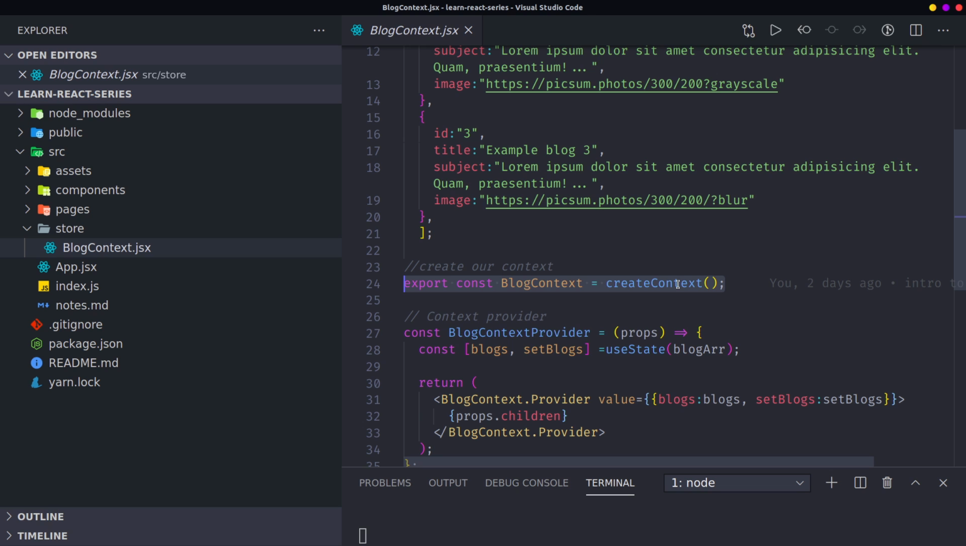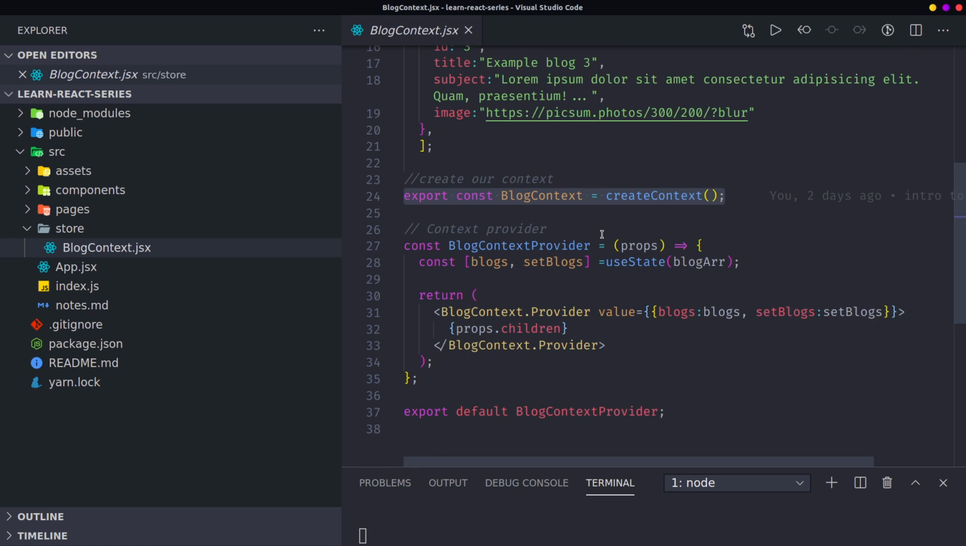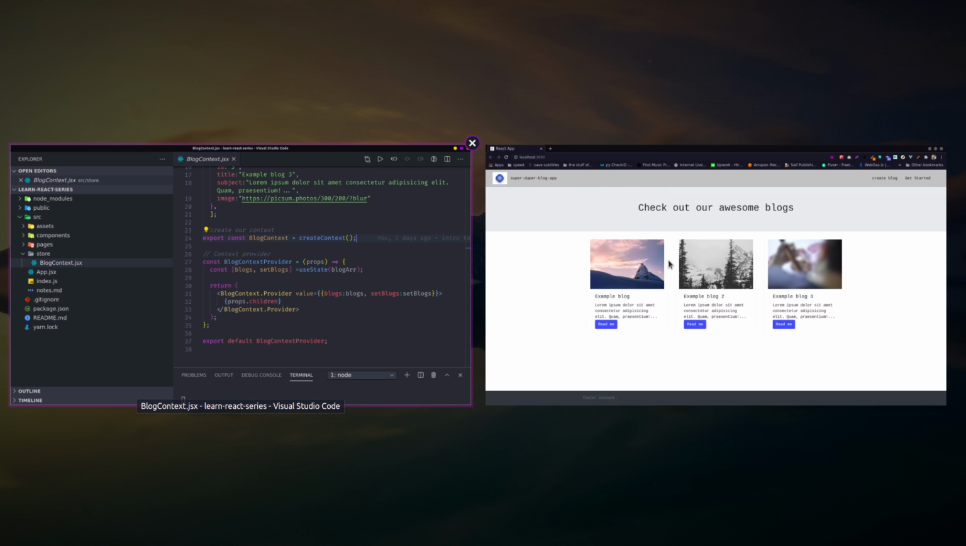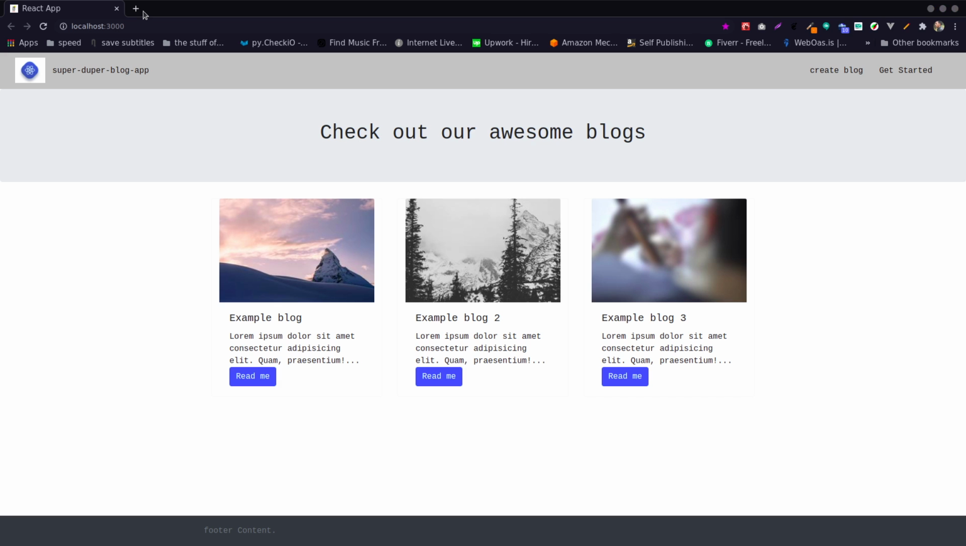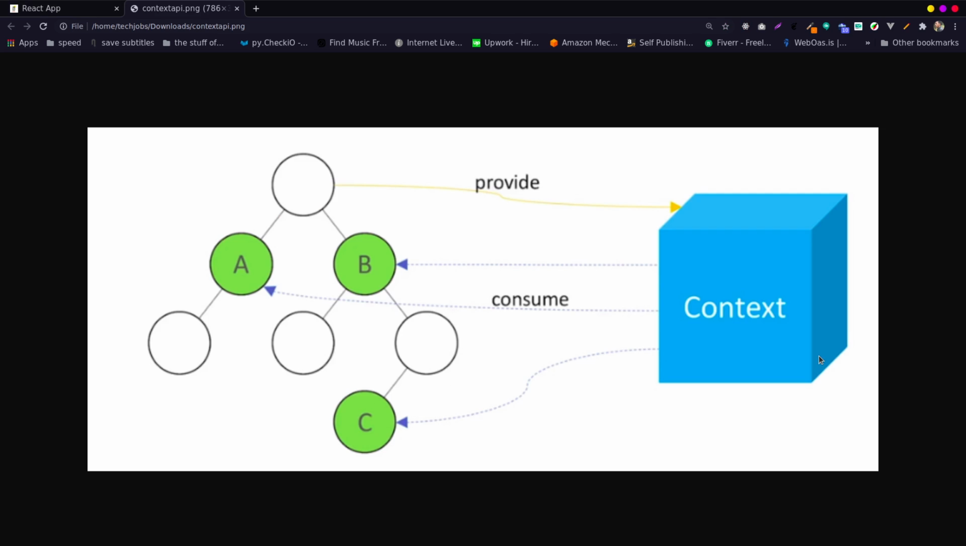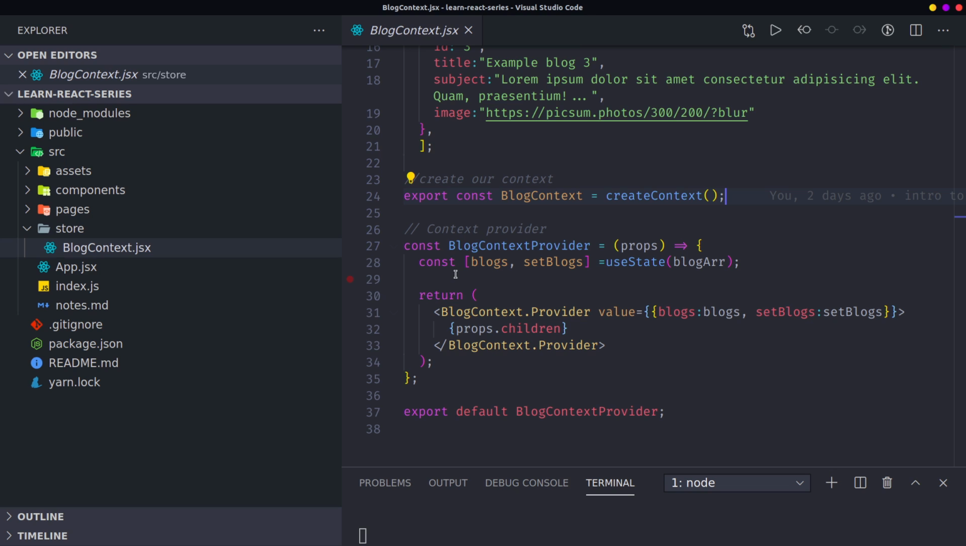After the context, I have to create a provider for it. Because this is the state, you can look at the context as a box. This is the context, the box together. Then I create a provider, which allows us to connect the context, this box, to our components. This is the context provider.